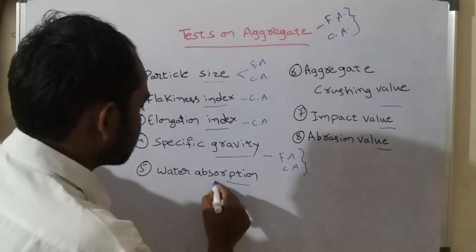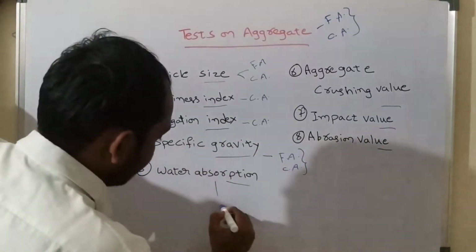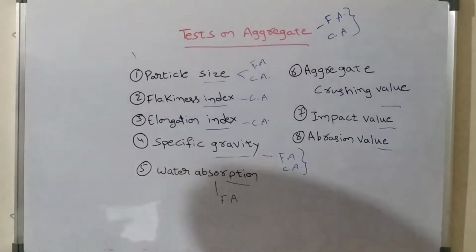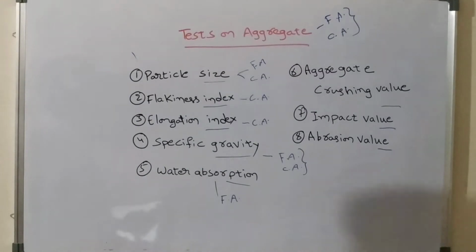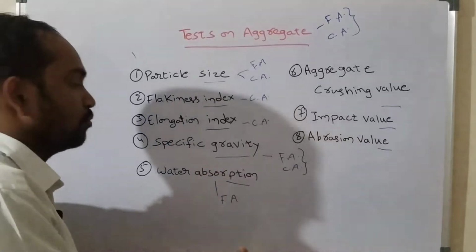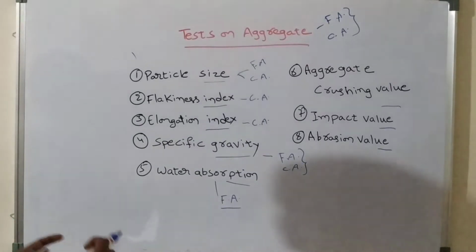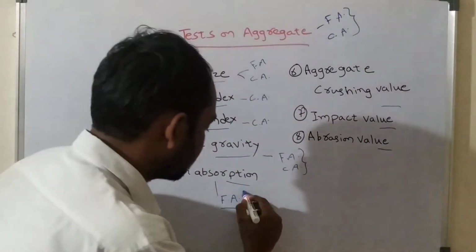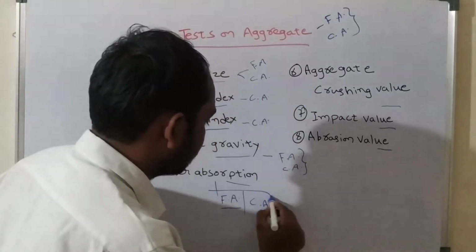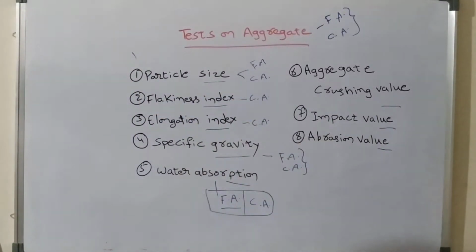The next one is water absorption. The water absorption test should first of all be conducted on sand, that means fine aggregate. The water absorption of coarse aggregate is negligible, so there is no need to measure it, but we can conduct it on both fine aggregate and coarse aggregate. The most important is the water absorption capability of fine aggregate. How we can conduct the water absorption test on coarse aggregate and on fine aggregate, we will see both here.